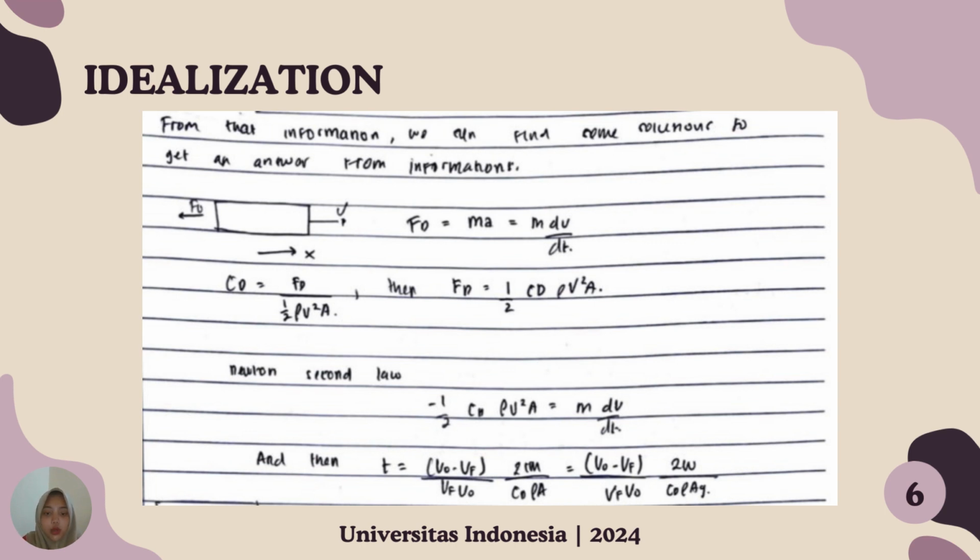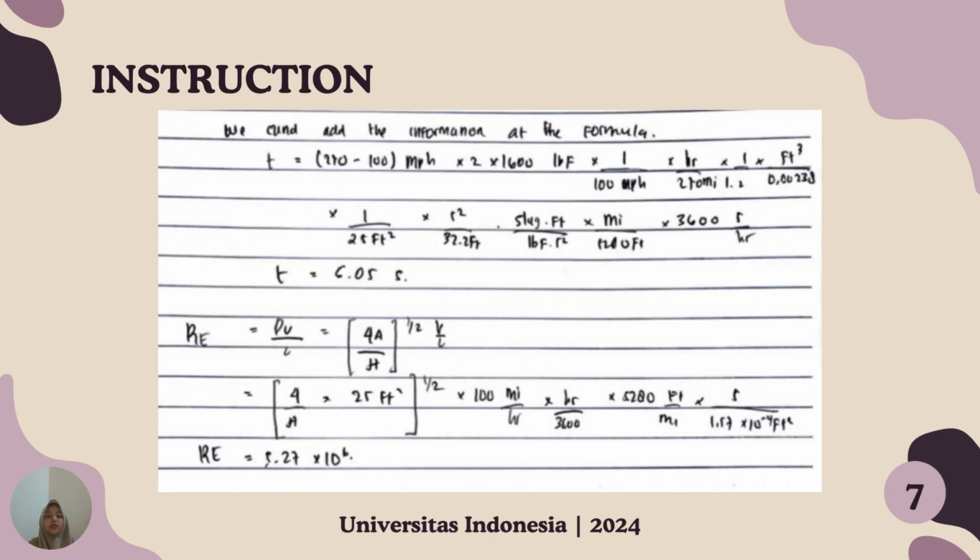And then we can do some instruction to count with the formula and information that we get in the step before. And then we can find Re 5,27 dikali 10 pangkat 6.